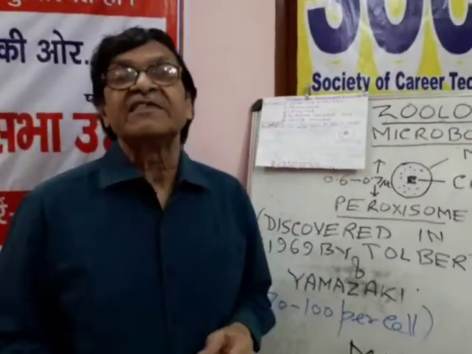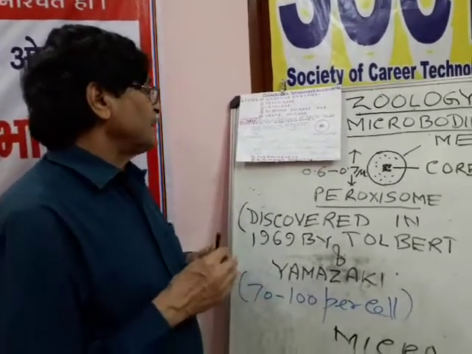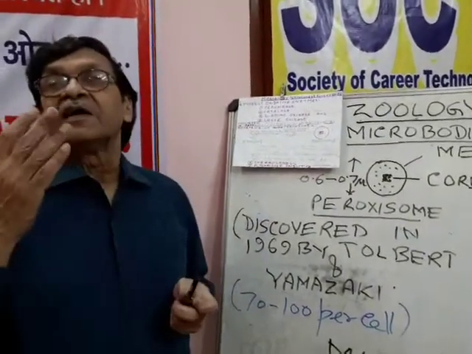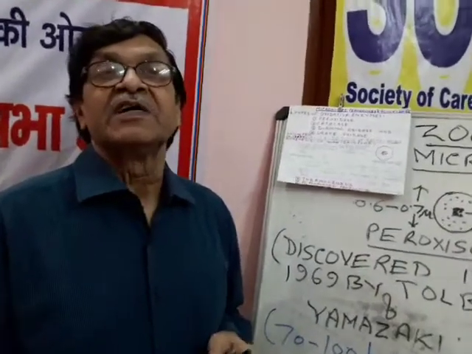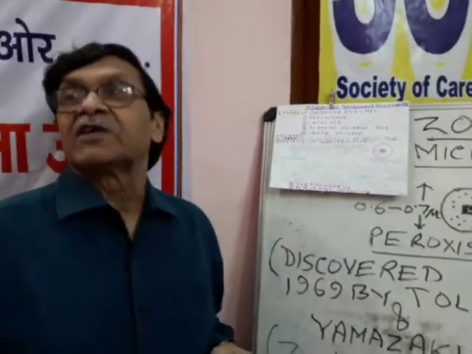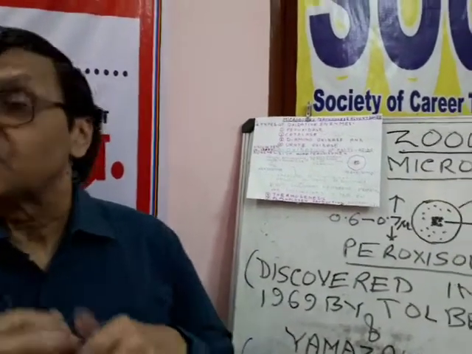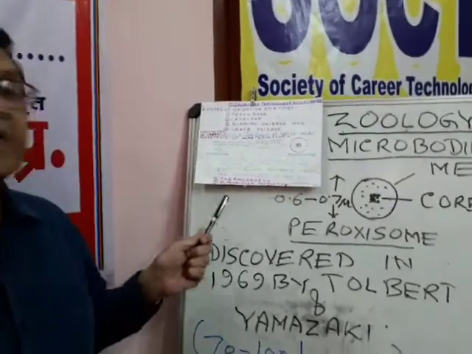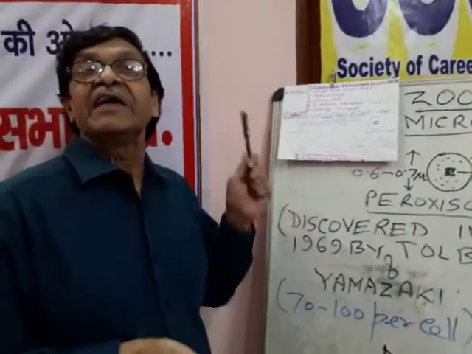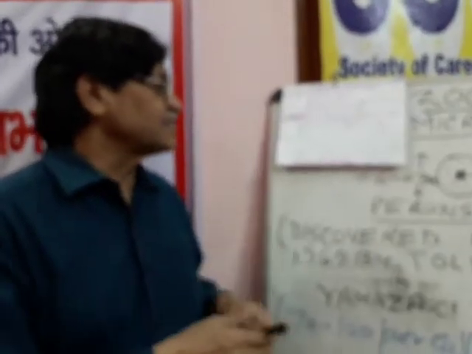Some more functions have been assigned to these peroxisomes. It has been found that in some hibernating animals, where some brown fat is found for temperature regulation, the number of peroxisomes is very high. So it indicates that they play a role in temperature regulation, or thermogenesis.